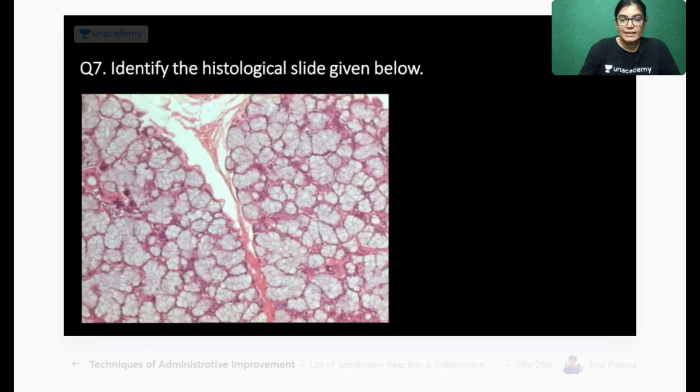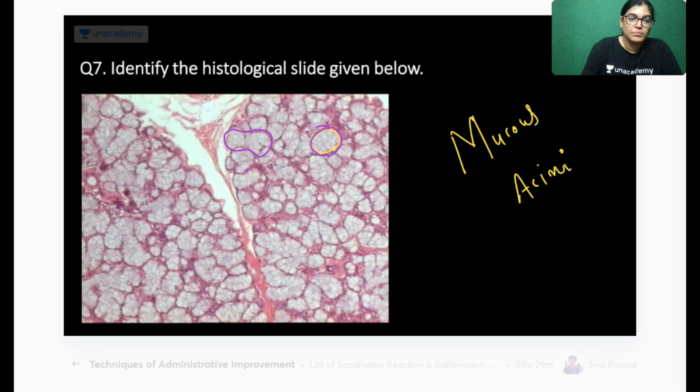Actually, let me tell you the correct answer. This contains so much mucus acini. The staining is less. If you see nicely, these have not taken a bright stain. They are all mucus containing.